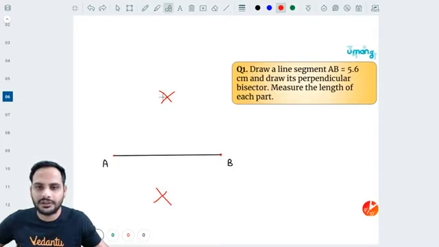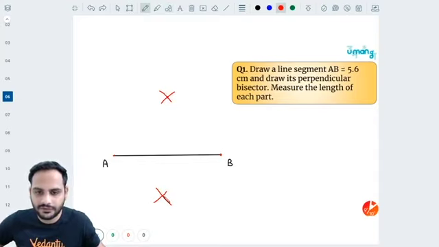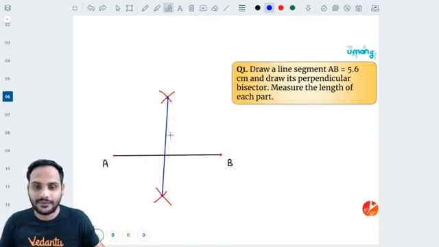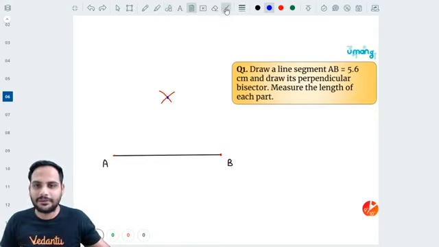So if I join these two points of intersection, one point of intersection here and one here, right? These two cuts intersecting over here, these two cuts intersecting over here, and if I join both of them, this line, actually it is not looking perpendicular, but it will be perpendicular. It is not looking perpendicular that I can see, but it will be perpendicular.